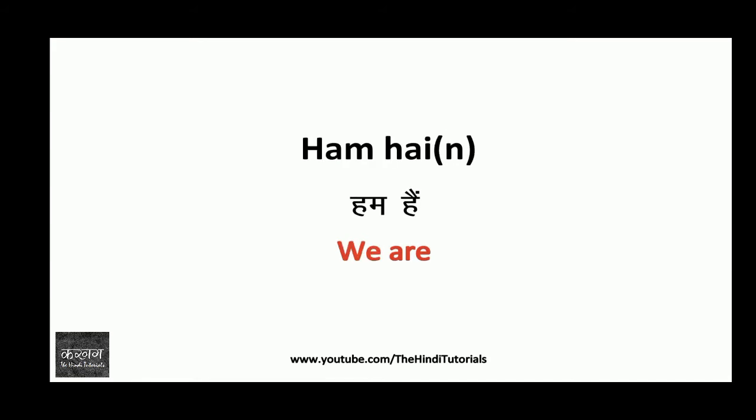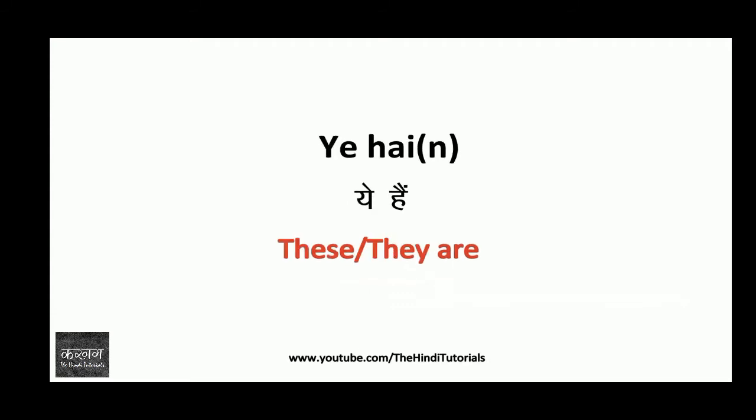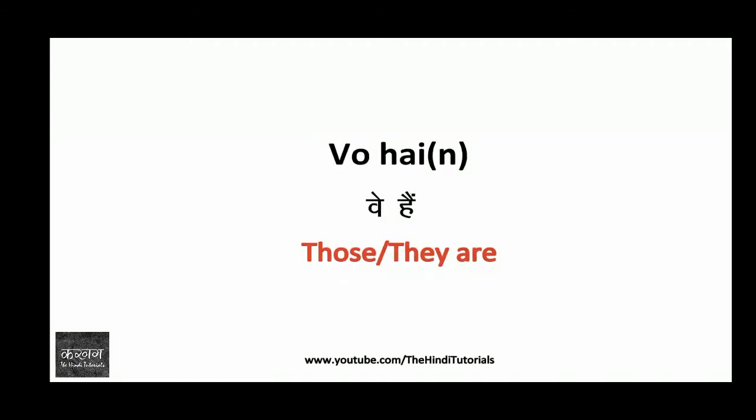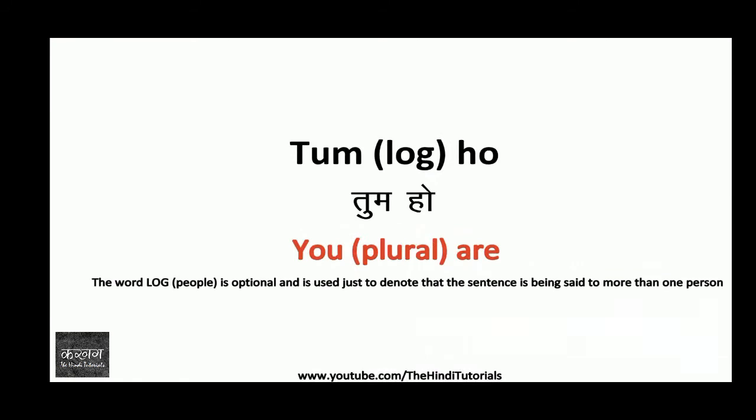Now coming to plurals, हम हैं is we are, ये हैं is these are, वो हैं is those are. Well, the word is वे in spelling, but in normal language we pronounce it वो. ठीक है? The next word is तुम हो for plural, that is you plural are.